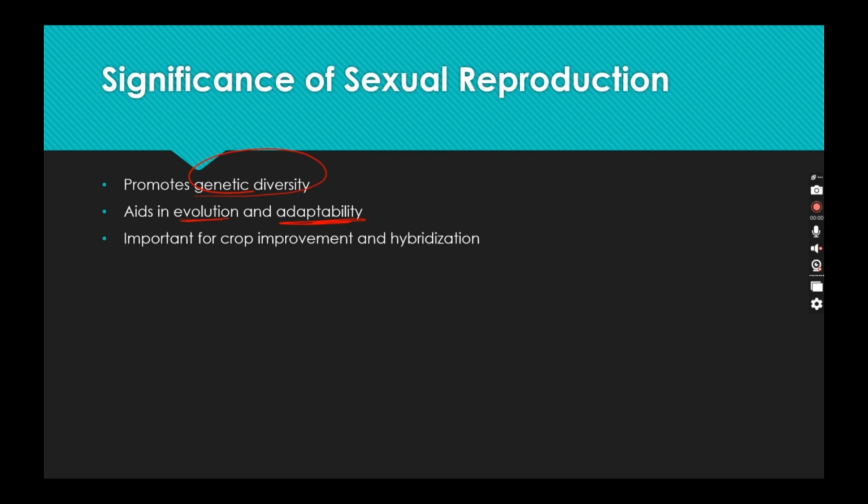Plants also need to adapt themselves to stay in extreme conditions. Sometimes we get very high temperature, and sometimes very low temperature. They need to adapt themselves, and you need evolution for this adaptability. Next, it is important for crop improvement and hybridization. Hybridization is another great topic which will be covered in the pollination topic. So till then, stay and continue this video till you get there.